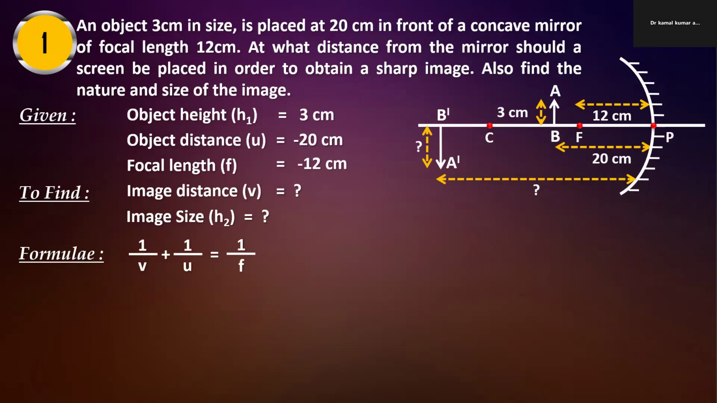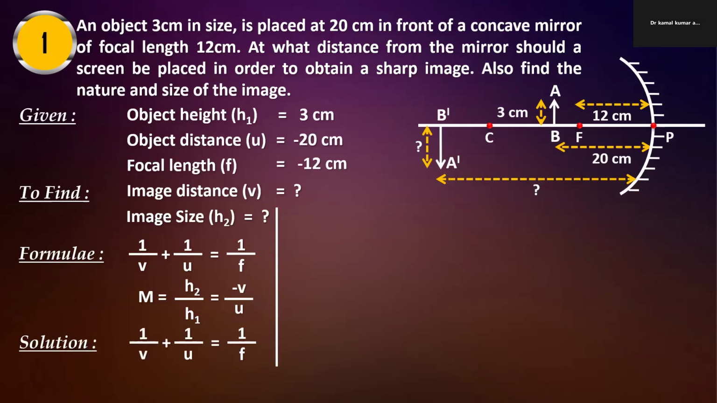First formula: 1 by v plus 1 by u equal to 1 by f. Just put the value. And another formula is magnification, that is h2 by h1 equal to minus v by u. So put value: 1 by v equals 1 by f minus 1 by u. We shift 1 by u to the right hand side just for easy calculation.